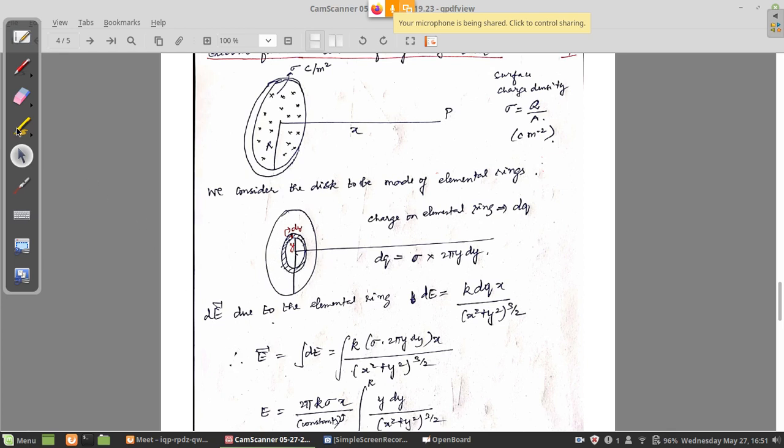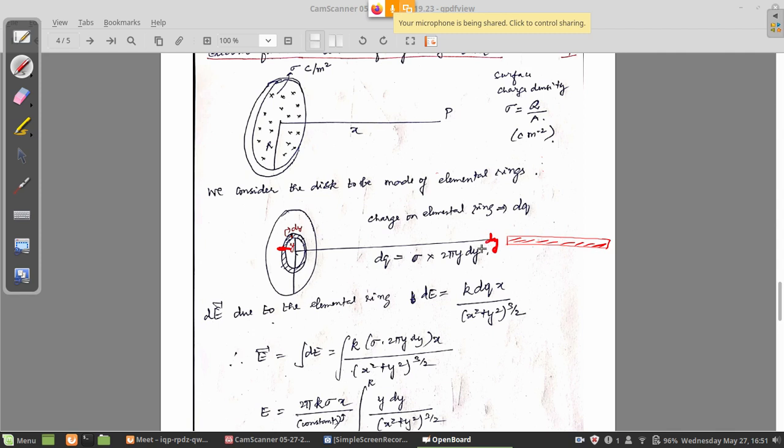Now if you don't understand how this is happening, I will give a small example. Assume that you are cutting the ring and opening it. What you will get is a strip. What is the thickness of the strip? dy.